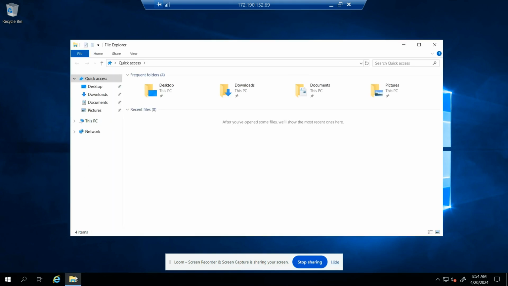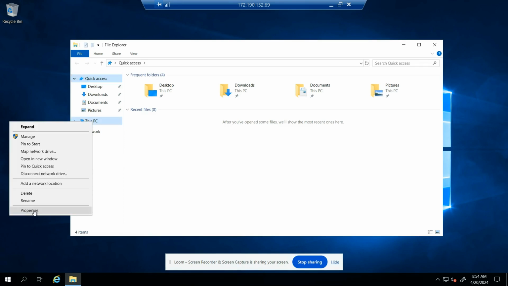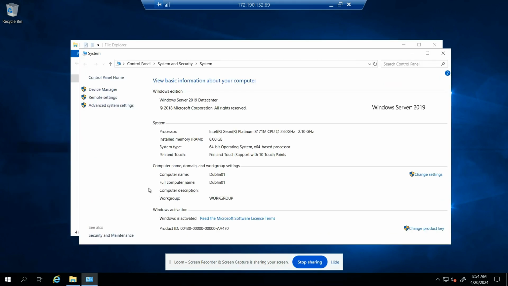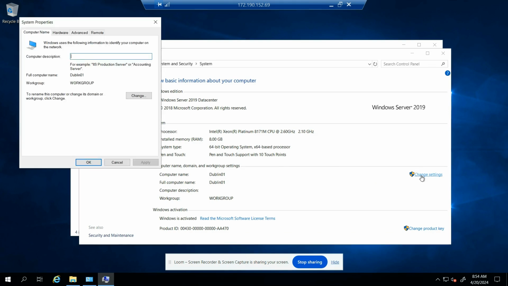So you click on the yellow folder in the bottom bar. Click on the yellow folder and then you go to this PC, right click on properties. And there you go, WN01. This is our WN01 server. Maybe I should rename it again. Let's rename it to DCWN01.